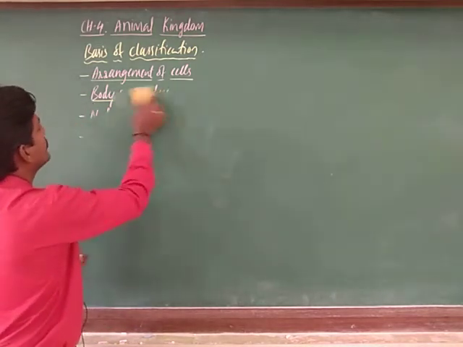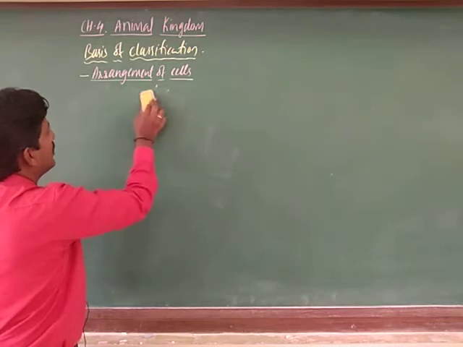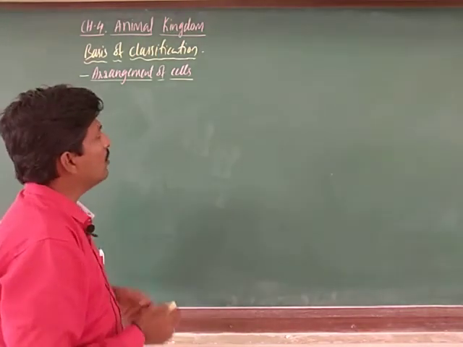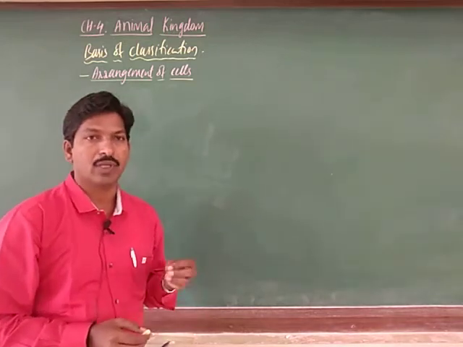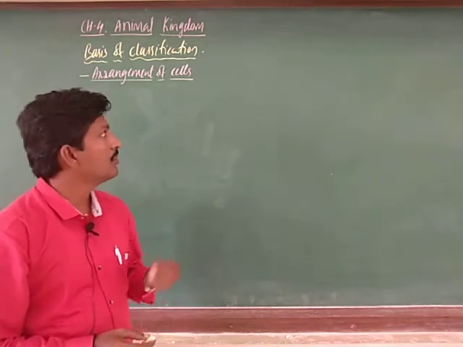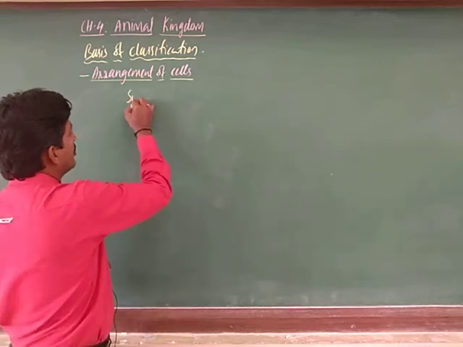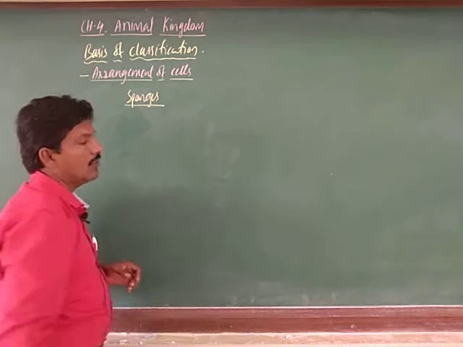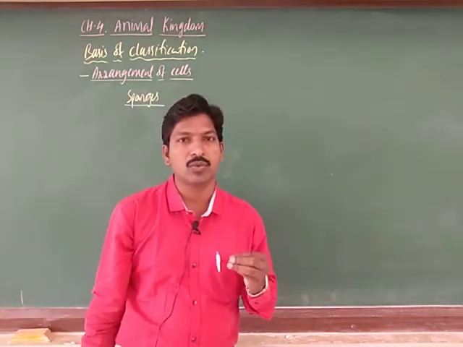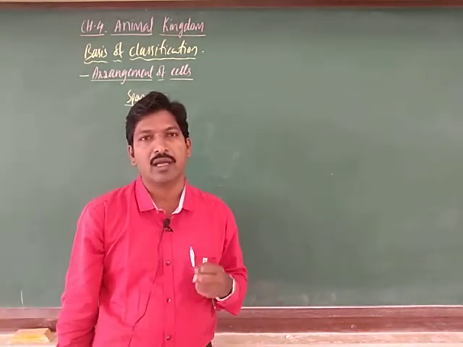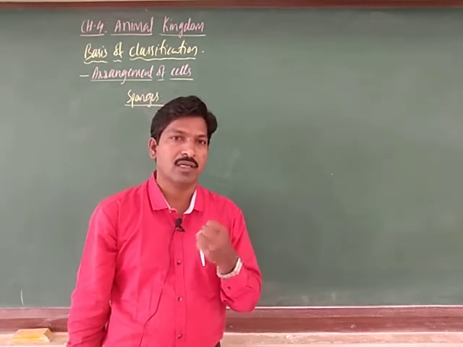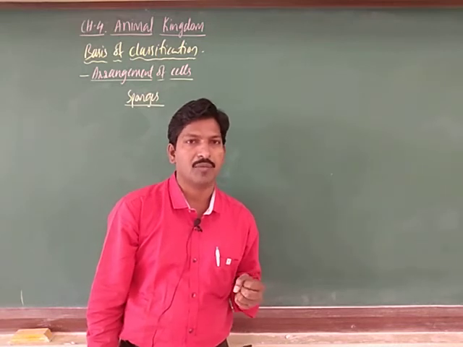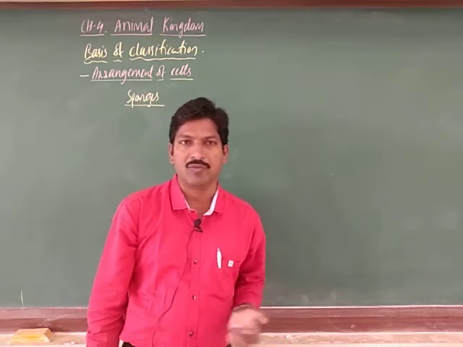Now, how are the cells arranged? For lower animals, just suppose you take sponges, hardly two to three kinds of cells make up this animal. Sponges are exclusively aquatic, maybe freshwater or marine forms.